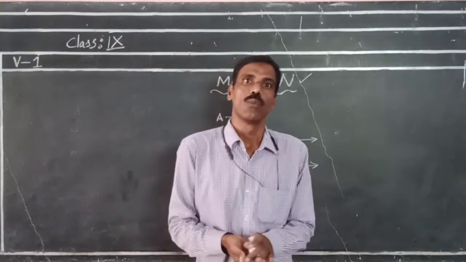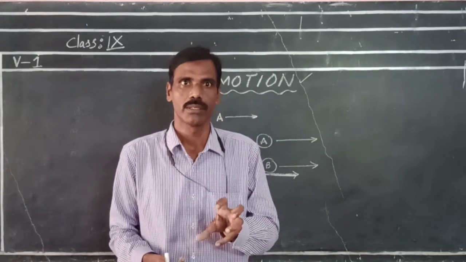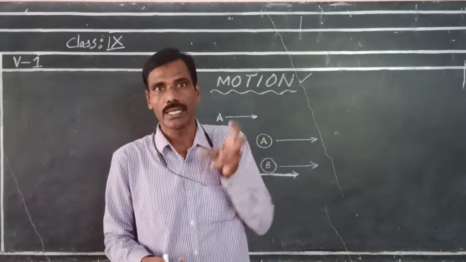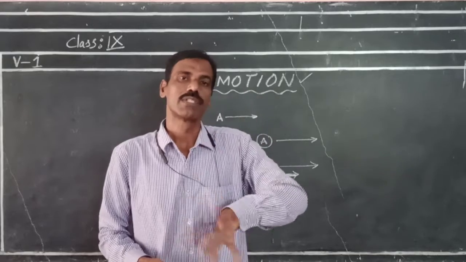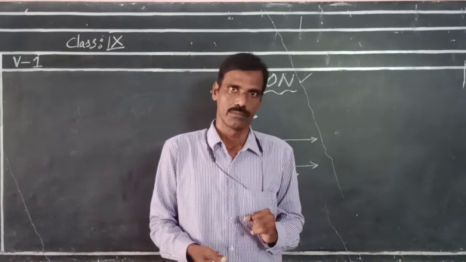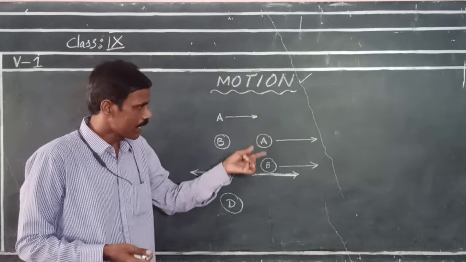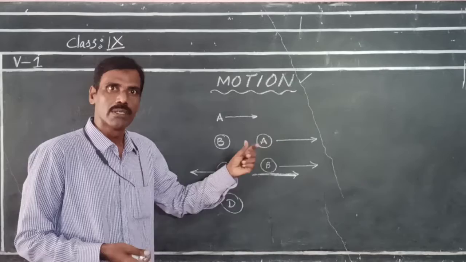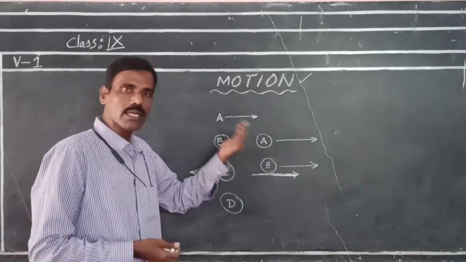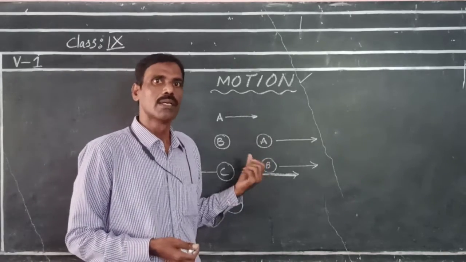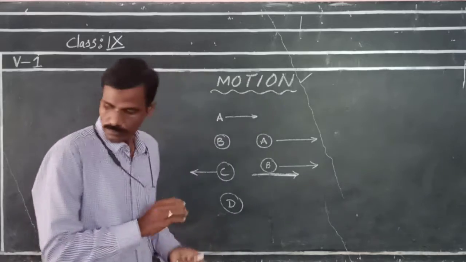That is, when two objects are in the same position for a period of time, then relatively those two objects are at rest with respect to each other. So A and B are relatively at rest because they are in the same position with respect to time. But the observer who is observing from outside the vehicle will say that those two are in motion. Next.